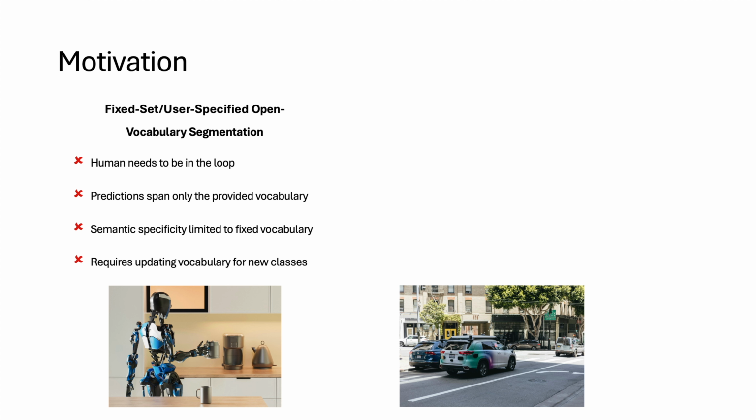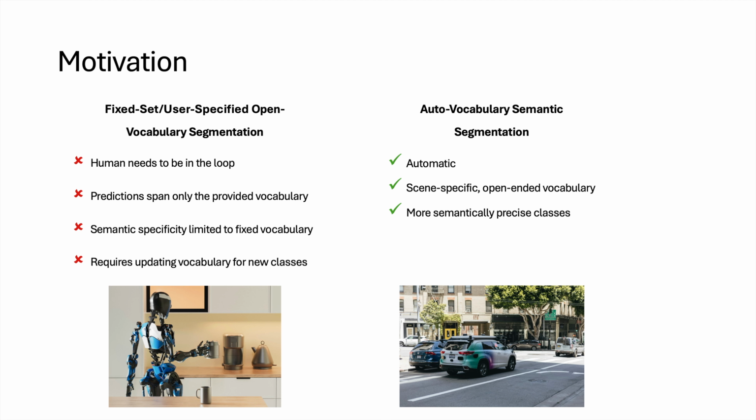To indicate all possible classes in the world with an OVS approach would simply be unrealistic, as it would require us to list thousands of classes that are continuously being updated. In contrast, auto-vocabulary semantic segmentation is automatic, it is scene-specific, and it has an open-ended vocabulary. It is more semantically precise with regards to the classes, and it is scalable because no relabeling is required.